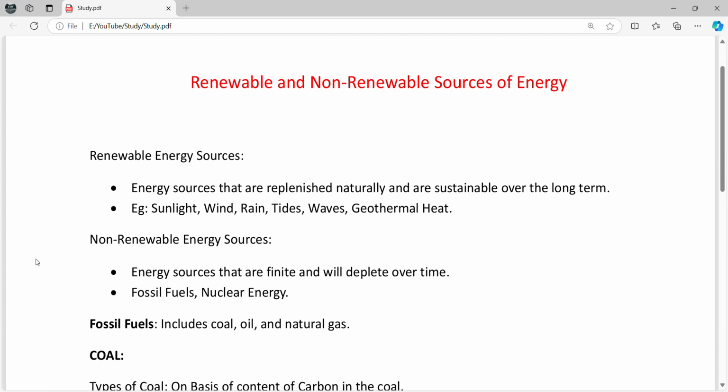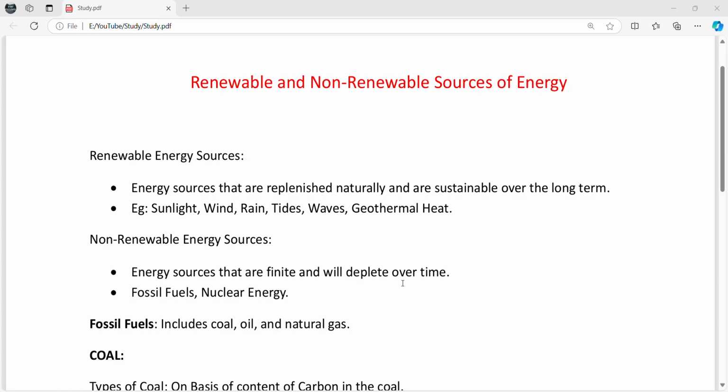We can produce energy using sunlight, which we call solar energy, and we can produce energy using wind, which is called wind energy, and we can produce energy from moving waters, which is called hydropower energy, and we can also produce energy from the earth's internal heat, which is called geothermal energy. And energy can also be produced from organic material such as plants and animal waste, which is called biomass energy.